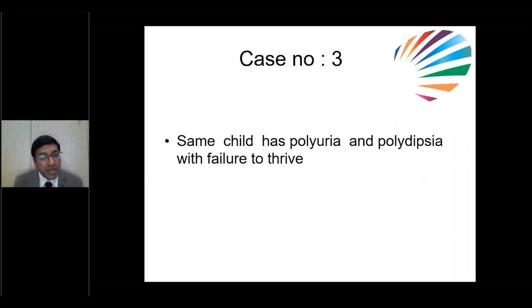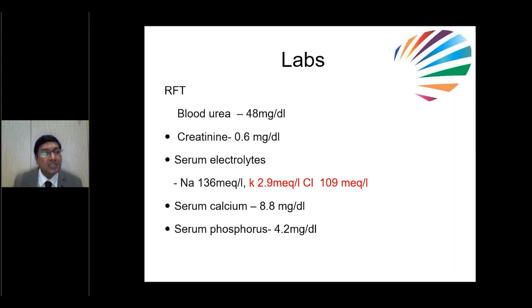This is the same child, but the child has polyuria and polydipsia and has failure to thrive also. What to do now? The investigations are showing urea is 48, creatinine is 0.6. Electrolytes, sodium is okay, but the child is having hypokalemia. Potassium is 2.9, chloride is also a bit high, 109. Calcium is normal and phosphate is normal. So the child is having hypokalemia and hyperchloremia.